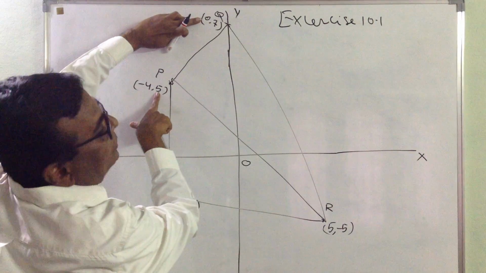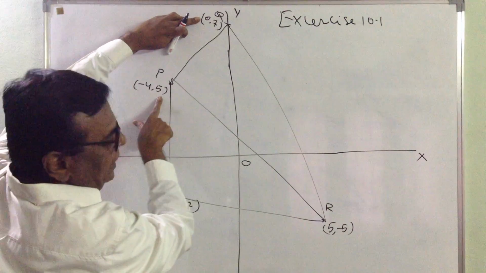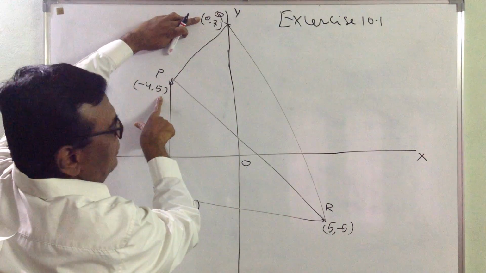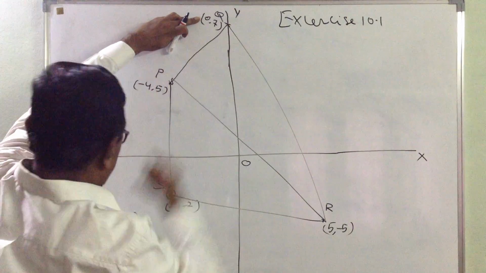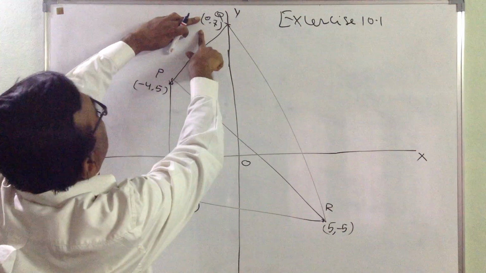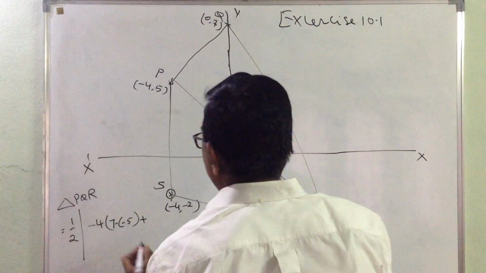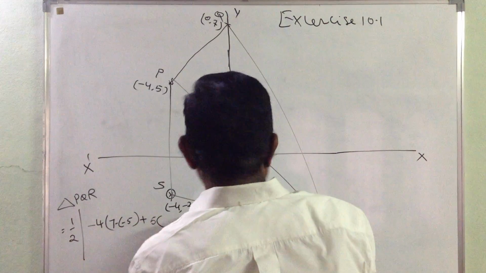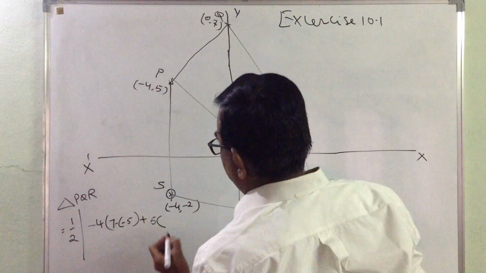But this is going to be 0, since 0 into anything is 0, that's why I am omitting this. But you people don't do that in the examination or any exercise; show it in the steps. For time being, I am leaving this, and I am taking the third one: third x coordinate is 5 into (5 minus 7).